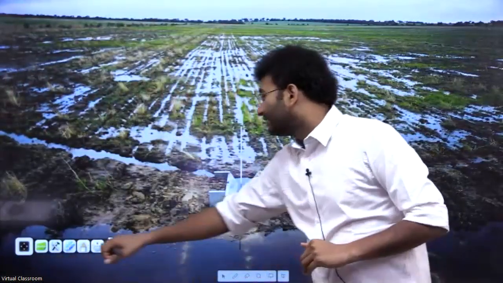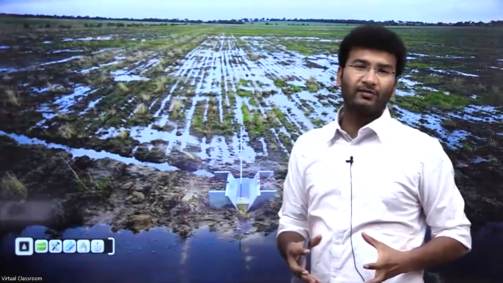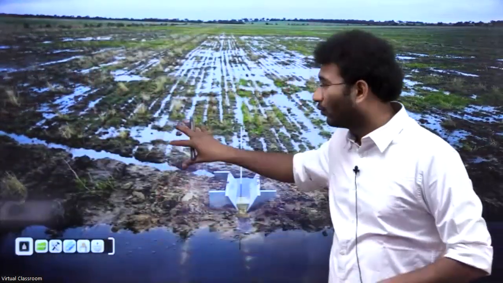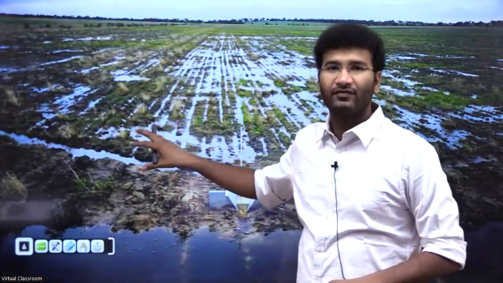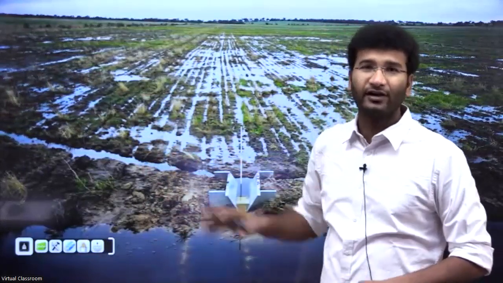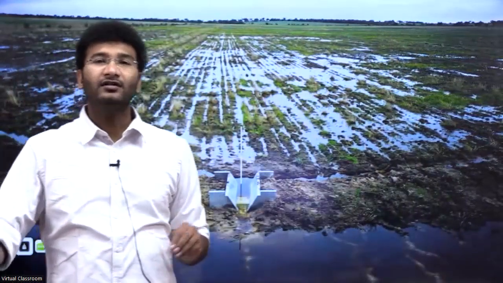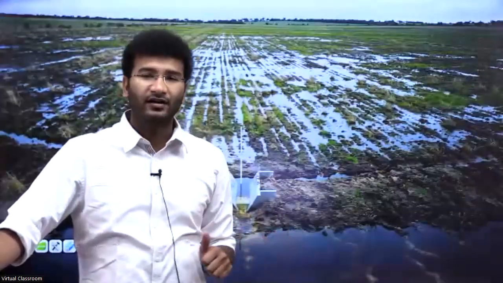Secondly, it does not mean that enough availability of water will prevent droughts. If you have more water, it can also create droughts, and if there is less water, it will also create droughts. Proper utilization of water should be there with respect to the land. That is when it is considered the right utilization of land, right?